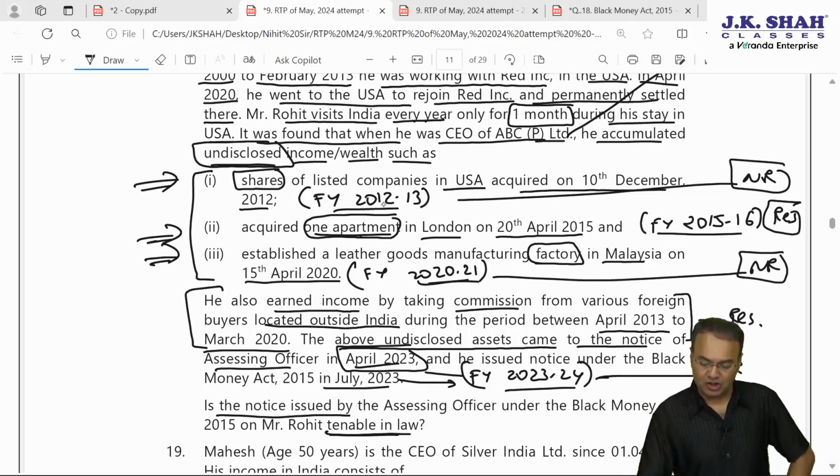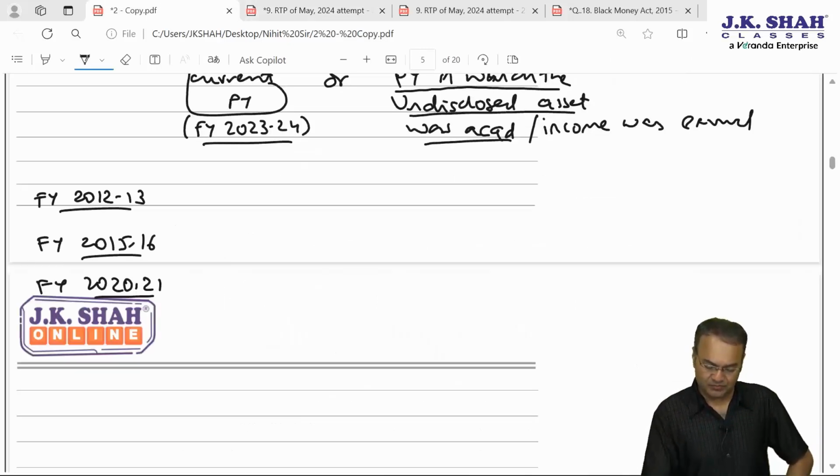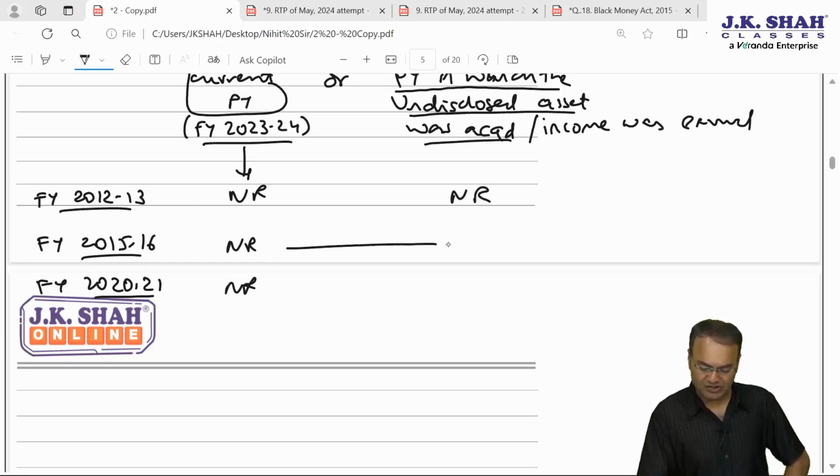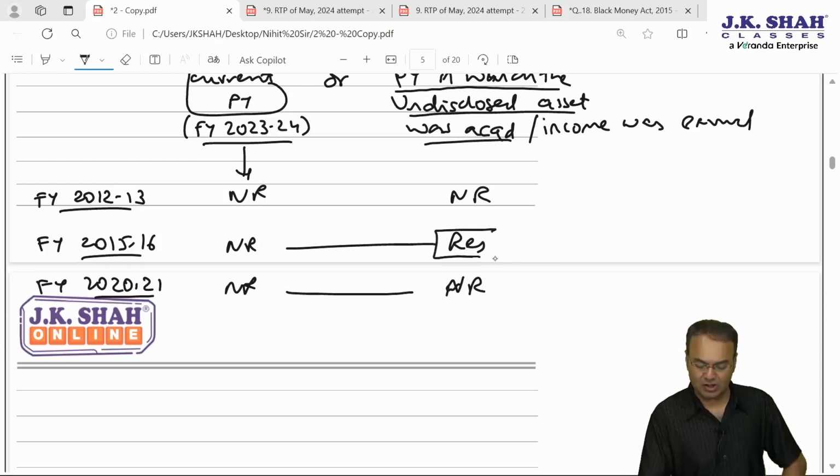In 12-13 he was non-resident. Right now, the current year is definitely non-resident. 12-13 he was non-resident, 15-16 he was resident, and 20-21 again he is non-resident. In order to issue notice, he should be resident in either of the years. He is resident only in financial year 15-16. That means notice can be issued only with regard to that one apartment in London.